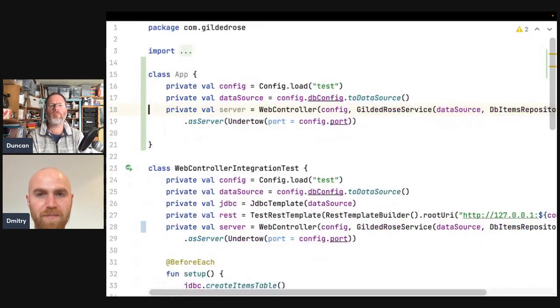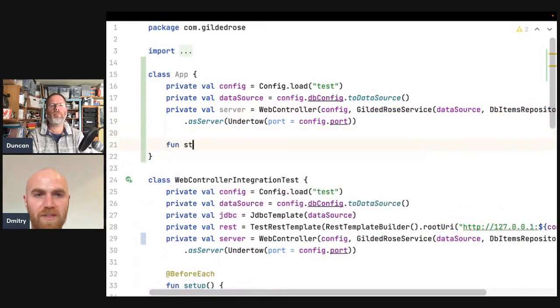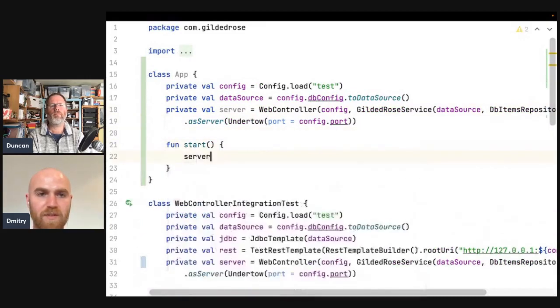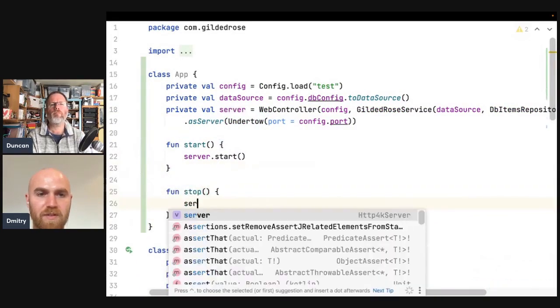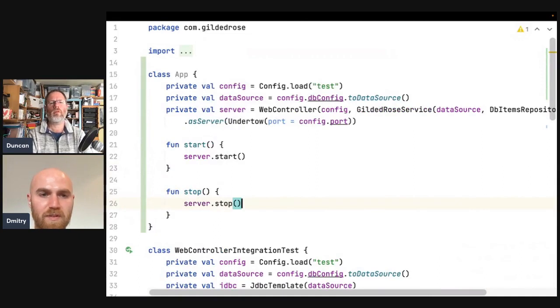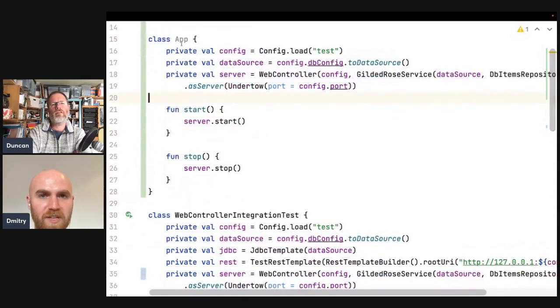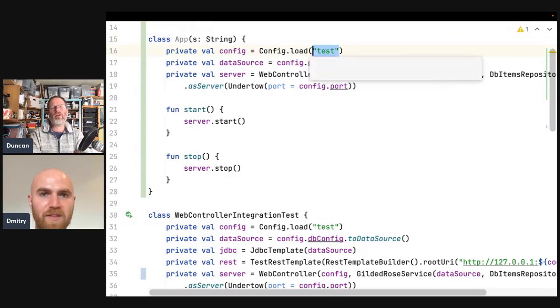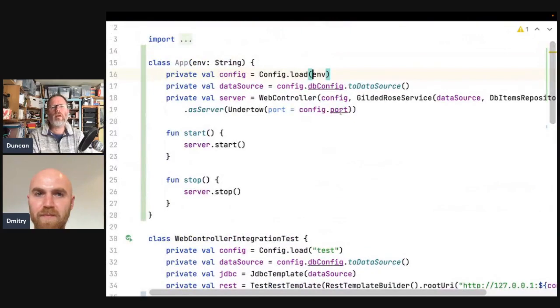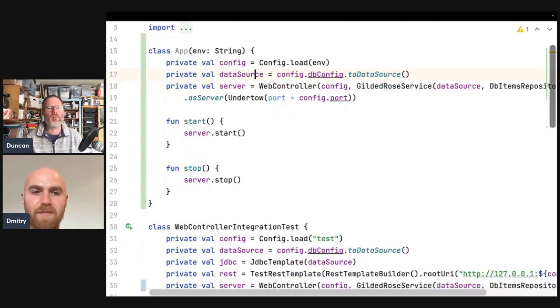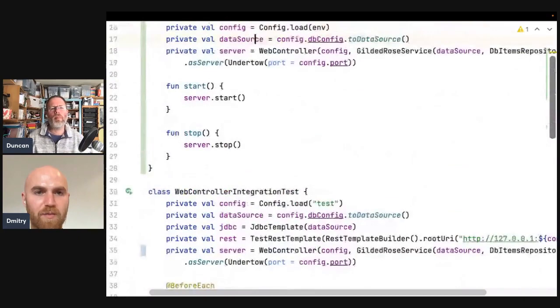Then we can create function like start, and function stop. And so stop. So this should replace the data source as well. I mean, that this should be an argument. Sorry, this is an argument, right? Yep. I'm thinking that Spring was, because that was a connection pool, wasn't it? Spring was doing something, I seem to remember from a long time ago. But yeah, I think you must be right. So we need to close it at some point.